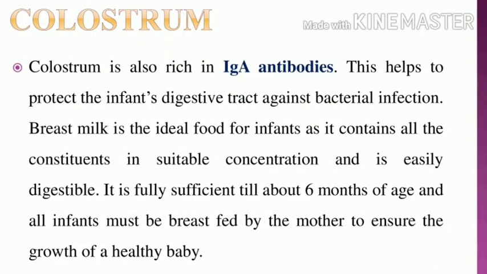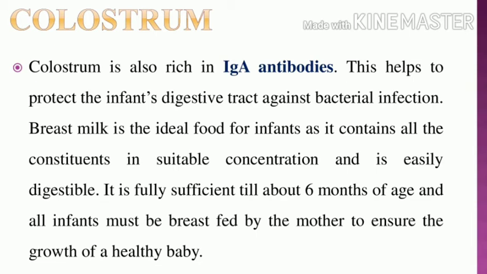Colostrum contains IgA antibodies. These antibodies help protect the fetal digestive tract against bacterial infection. Breast milk is ideal for every infant; it contains all constituents in suitable concentration and is easily digestible. It is fully sufficient until about 6 months of age, so all infants must be breastfed by the mother to ensure the growth of a healthy baby.